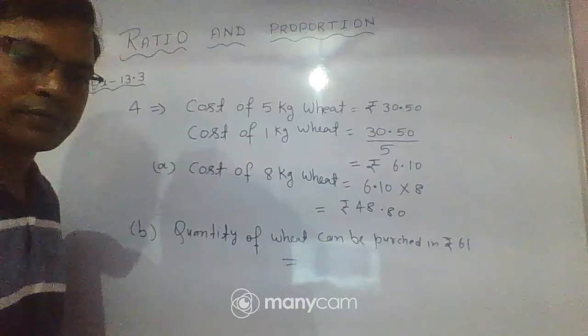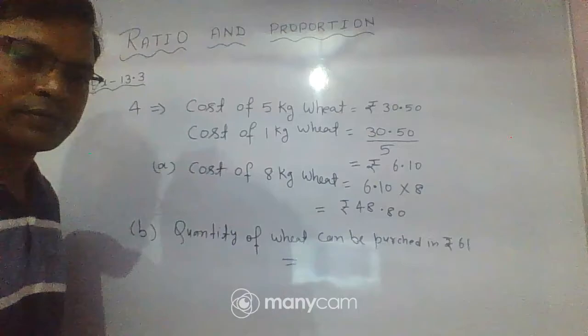So here, 61 divided by 6.10. Okay, so we multiply both numerator and denominator by 100. Clear?